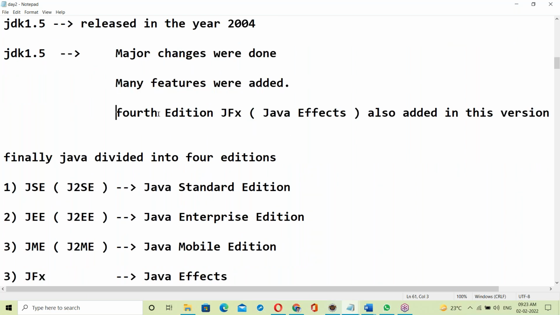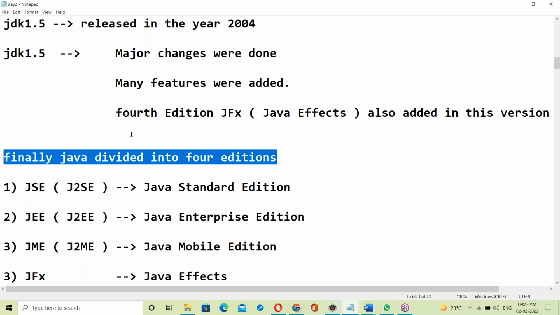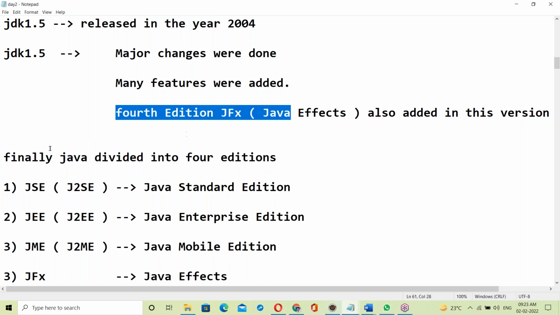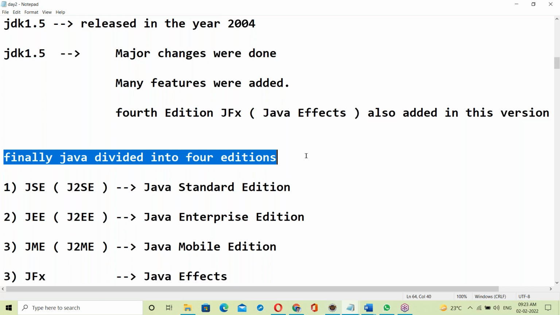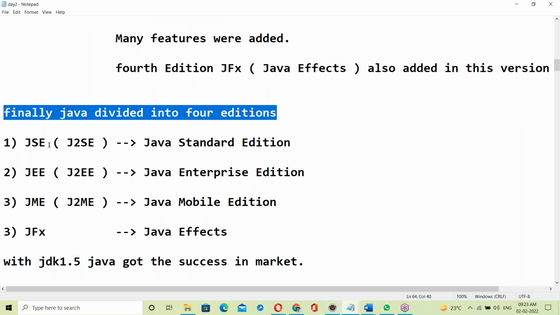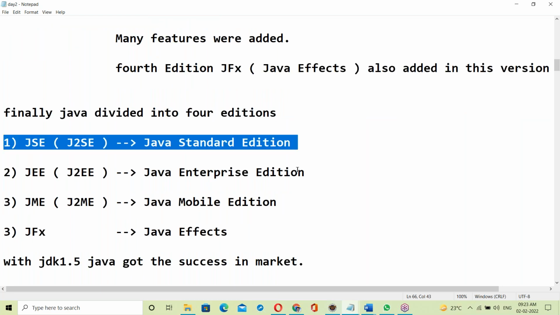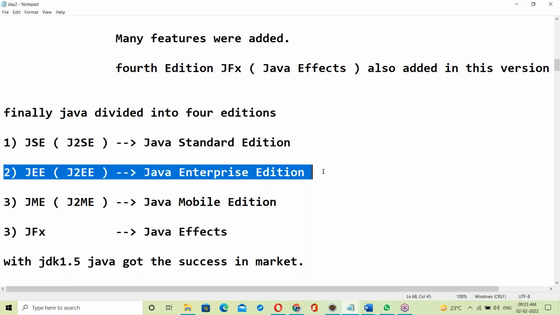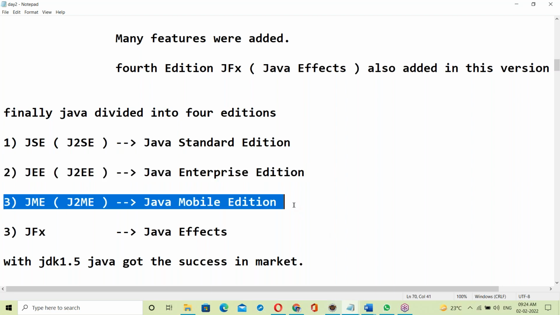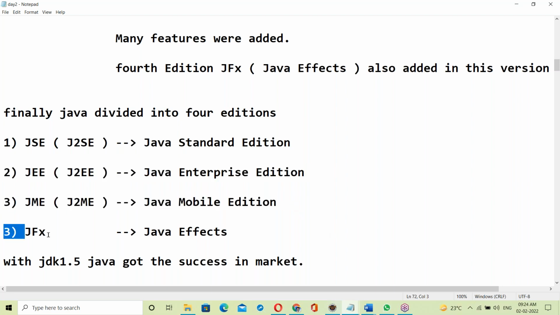A fourth edition, Java FX, was also added. So finally Java was divided into four editions: Java Standard Edition, Java Enterprise Edition, Java Mobile Edition, and Java FX.